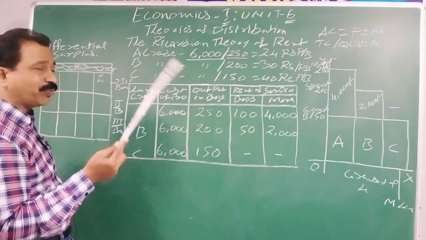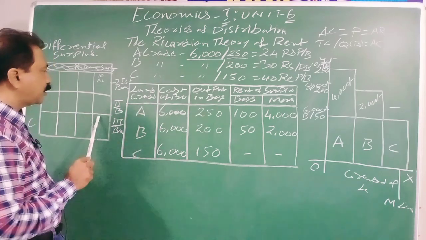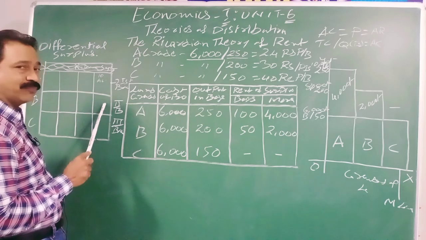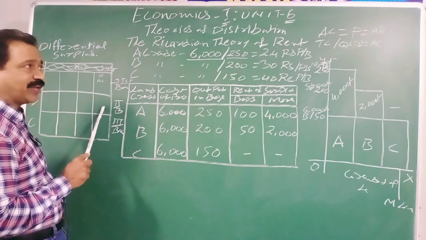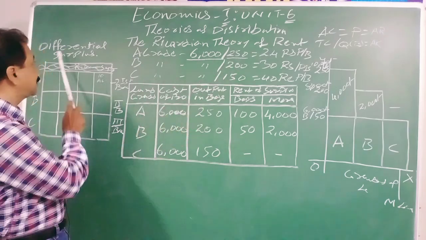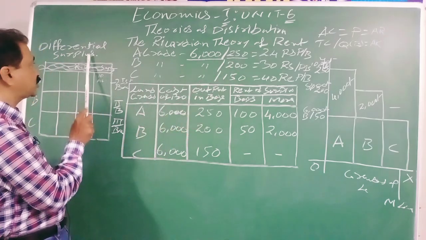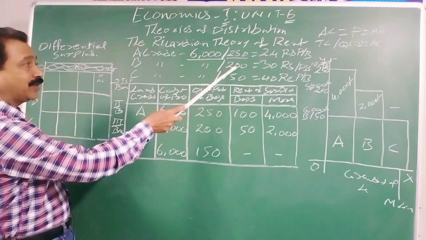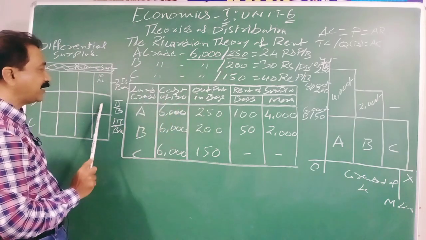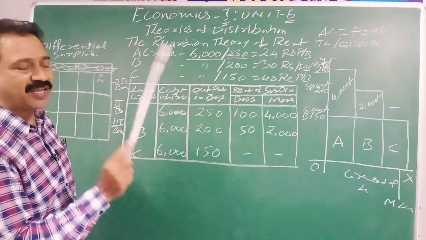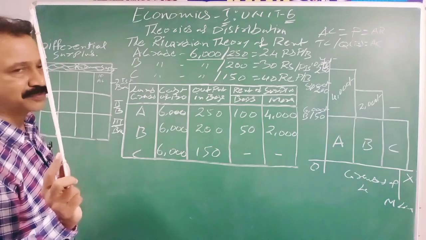If a new person comes to the newly invented land and takes this B grade land from the second batch on lease, he has to pay 50 bags as the differential surplus. What is the differential surplus? 50 bags from C to B. That 50 bags will become rent of the second batch owners, and C grade land doesn't have any differential surplus.